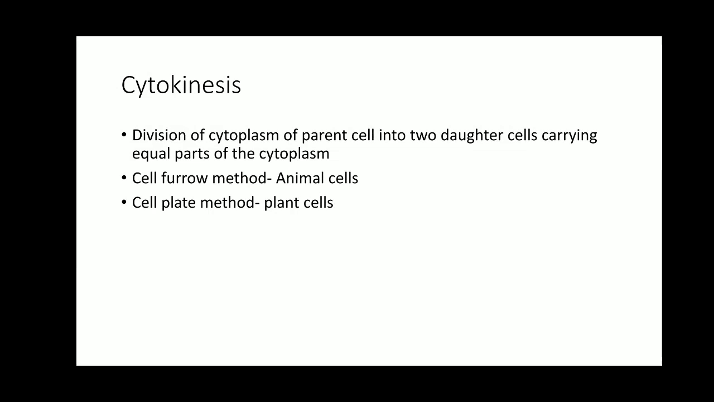Cell furrow method is a type of cytokinesis that takes place in animal cells. Soon after the karyokinesis, the animal cells will undergo cell furrow method. But in case of plant cells, soon after the karyokinesis, the plant cells undergo cell plate method. What is this cell furrow method and what is this cell plate method? Let us see what is cell furrow method.